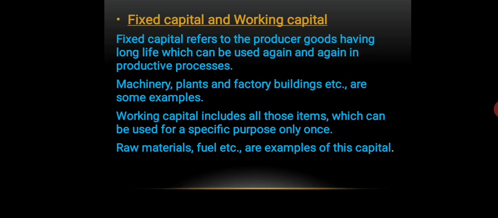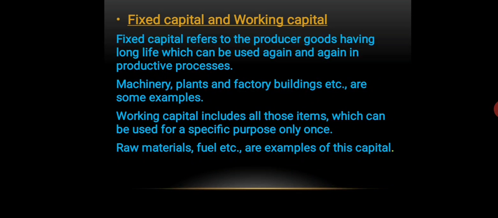If you take an example of our school, then the fixed capital of Sacred Heart School are chairs, tables, blackboard, duster, school building, school playground. All these are examples of fixed capital which are used by the students while getting education, while getting services in our school, and that goes on forever and will remain with the school forever. Understood? So that type of capital is known as fixed capital.